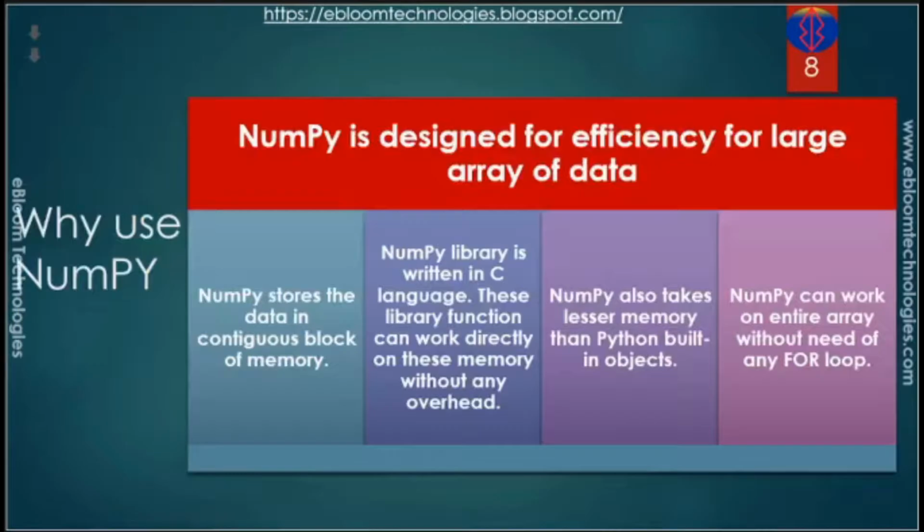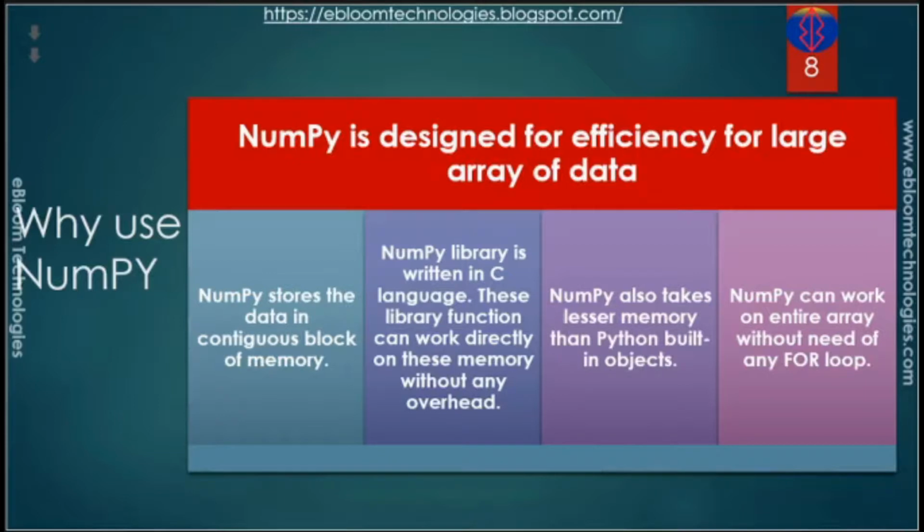NumPy stores data in a contiguous block of memory. The layouts for multiple dimension array data are row major or column major. NumPy provides the option of both row major and column major storage. We will see this also in one of our examples in NumPy.